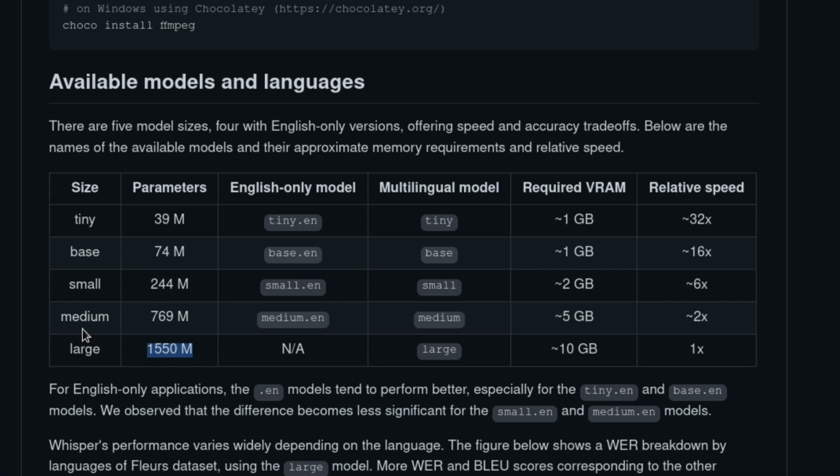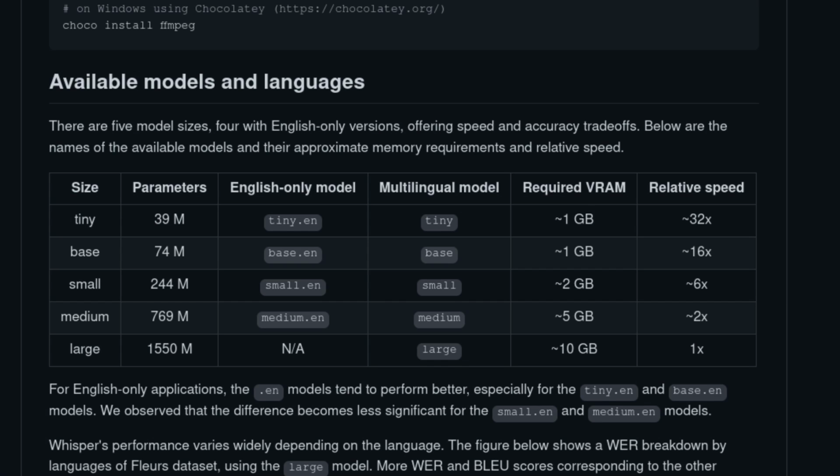So these larger models, they're more accurate, but they use more system resources, of course, storage space, but more importantly, VRAM. And yes, in case you haven't figured out already, this does require a graphics card to use. Maybe it's possible to run it on a CPU, but trust me, this is not the type of thing you want to run on a CPU. Not really any of these AI things. They really do much better when they have a lot of parallelization, and CPUs just can't compete with GPUs when it comes to that.